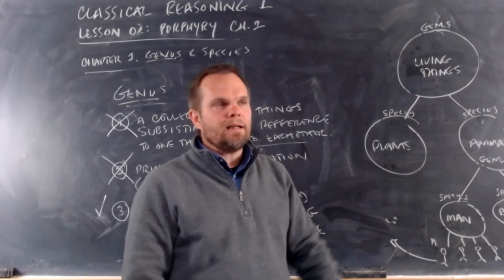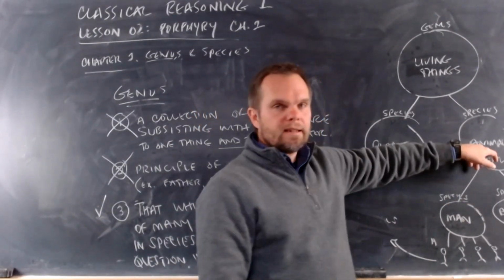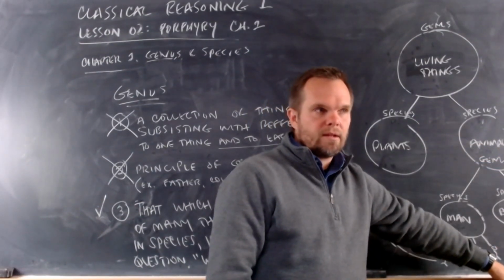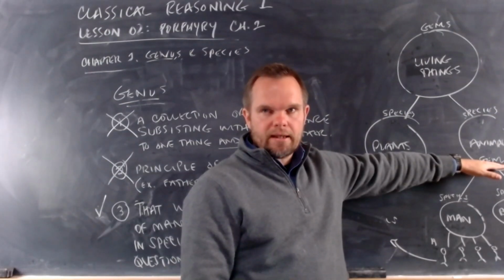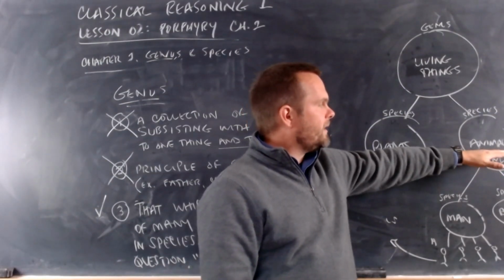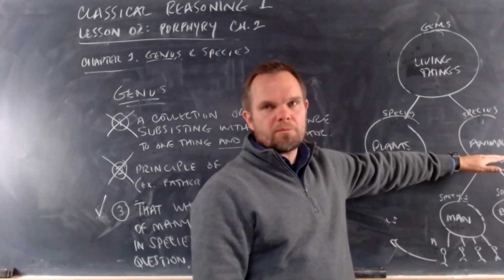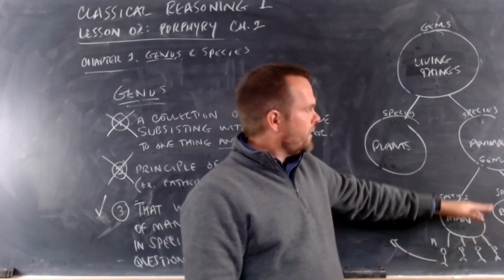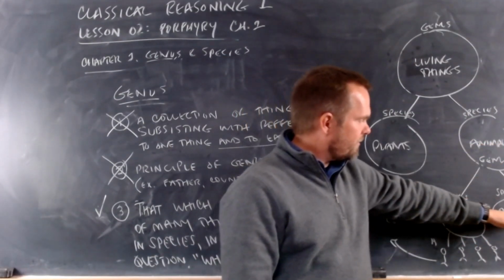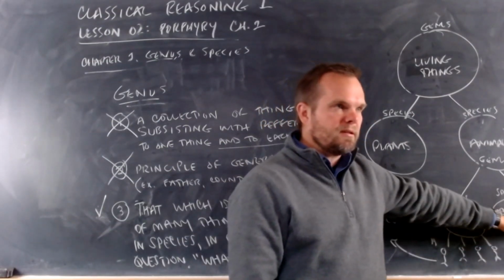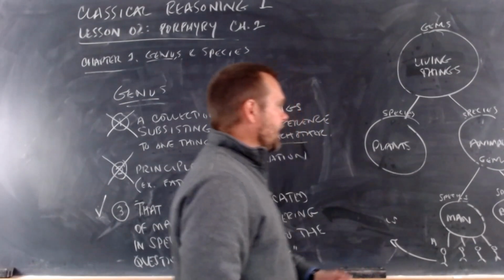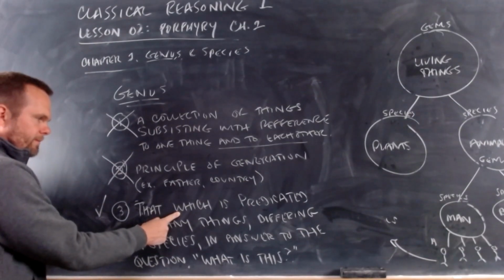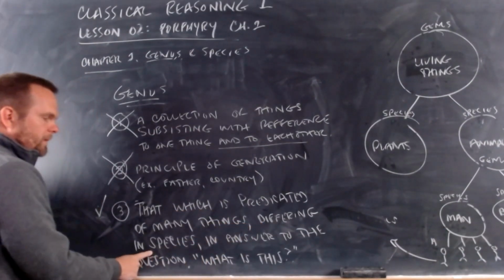All right, now let's move up to animal. Is animal predicated of many things? Animal is predicated of all of these things. So animal is predicated of many things. The things that animal is predicated of, do they differ in species? Yes. We see two species right here. Animal is predicated of many things that differ in species. Okay, so animal passes these first two tests. It is predicated of many things. Those things do differ in species.